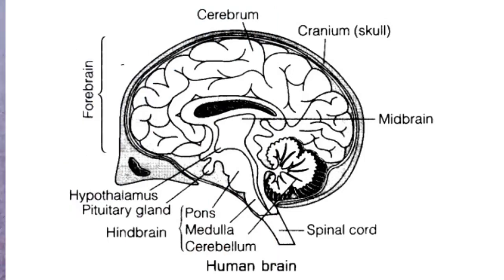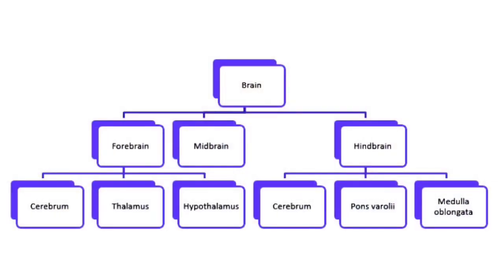Now the next concept that comes into picture is the human brain. Pay attention properly to this explanation. The human brain has three parts. One is forebrain, second is midbrain, and the third one is hindbrain. I repeat, forebrain, midbrain and hindbrain. When I talk about the forebrain, it is divided into further three parts. The first one is cerebrum, the second one is thalamus, the third one is hypothalamus.